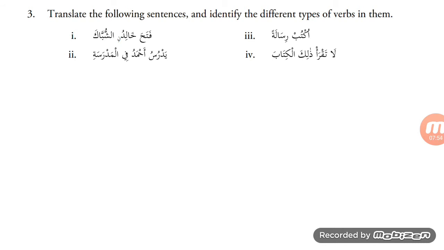Translate the following sentences and identify the different types of verbs in them. Fataha Khalidun ash-shubbaka. Khalid opened the window. Fataha, this is a fi'l madi, past tense verb. Fataha yaftahu, fataha, he opened. Next.